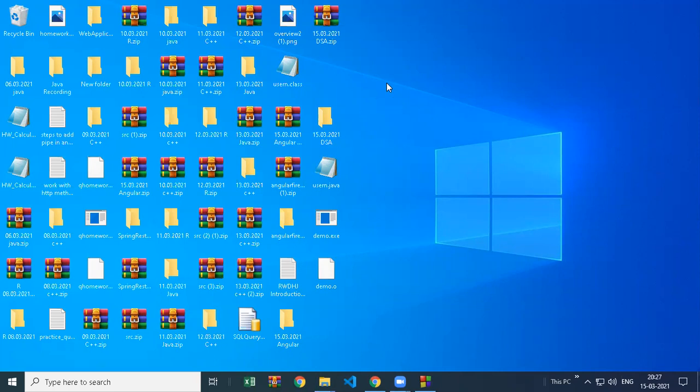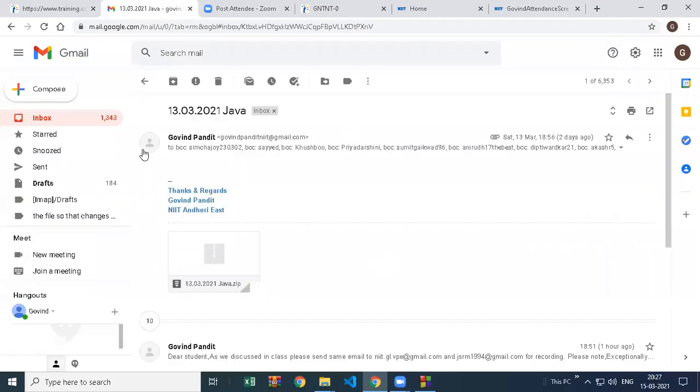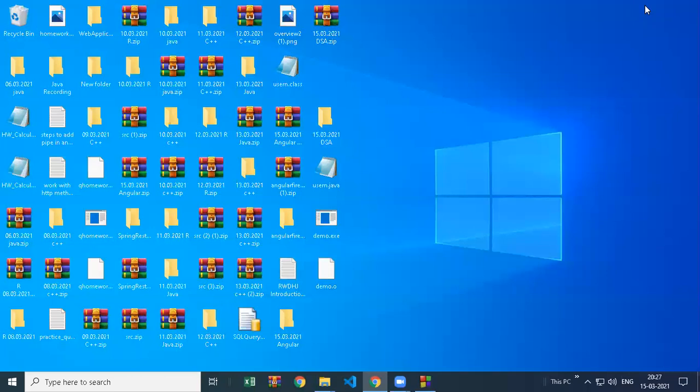So for the student ID, Digvijay, what you have to do is contact your center once. Which center are you from? Andheri center you are from. So do you know Clara ma'am? Okay, so you just contact her once. She will check in the system and give you the student ID.